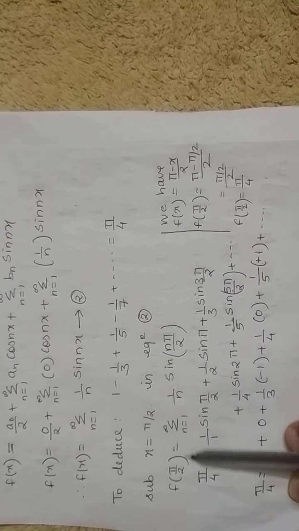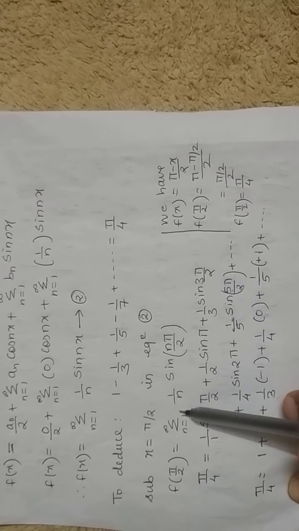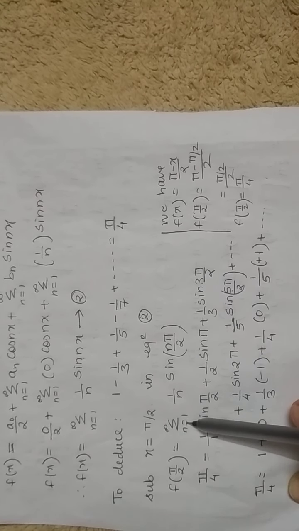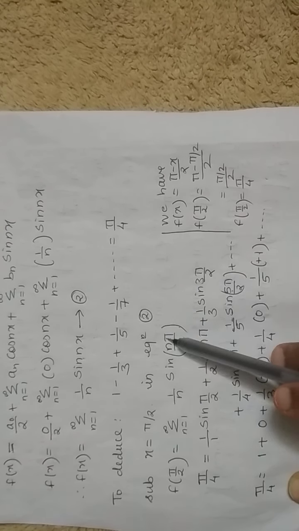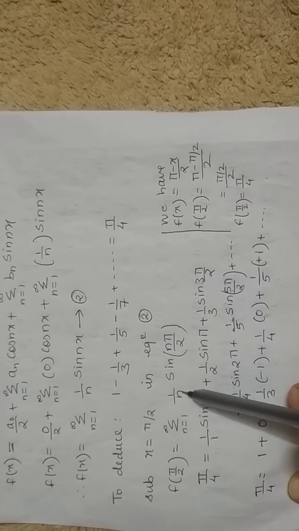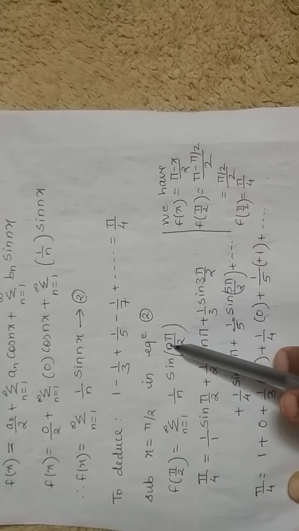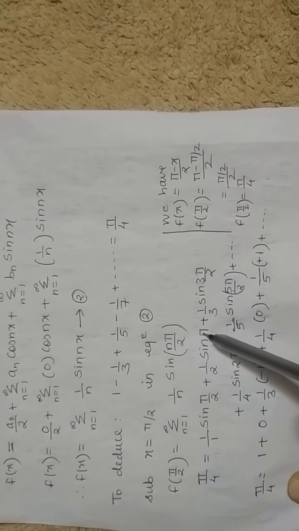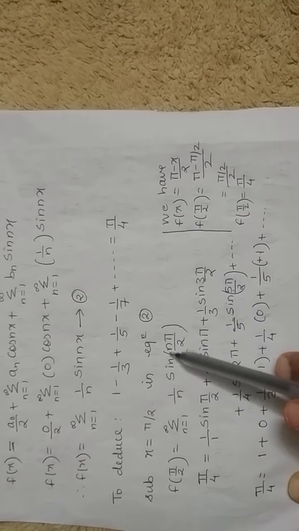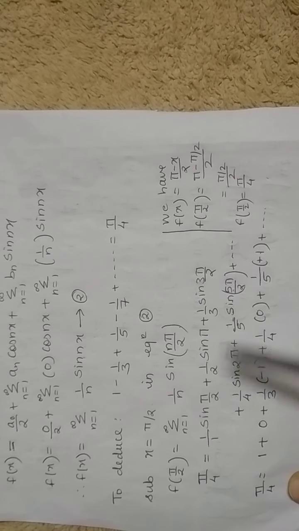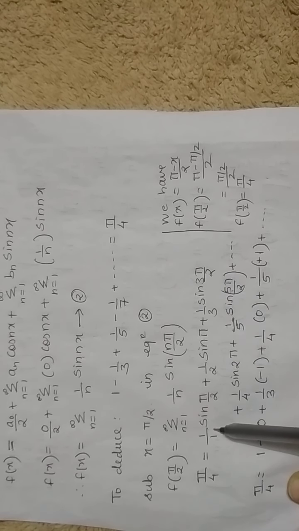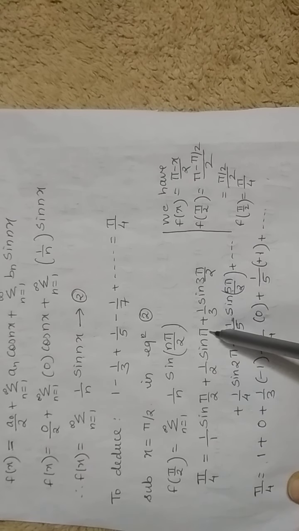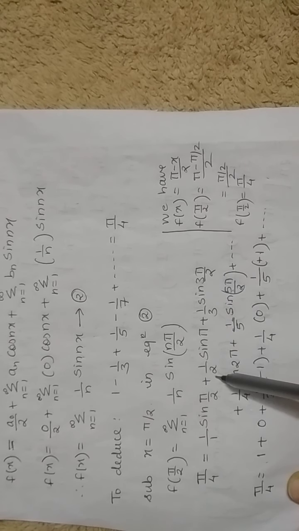Then we go on expanding this series by substituting n equals to 1, 2, 3 and so on. So this will become 1 upon 1 sine of pi by 2 plus 1 upon 2 sine of pi, because 2 pi by 2 will become pi. Then 1 upon 3 sine of 3 pi by 2 and so on. Here summation is there, so put plus sign in between. When you simplify, sine of 90 is 1, 1 into 1 by 1 is 1. Sine pi is 0 as I have already mentioned. 0 into anything is 0.